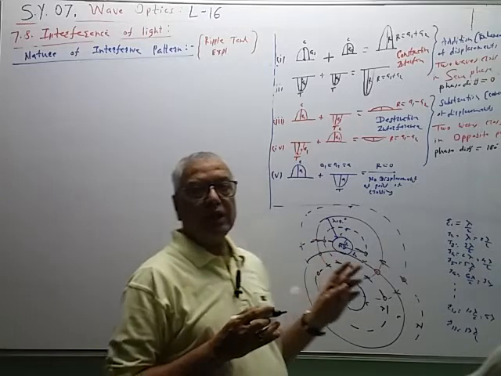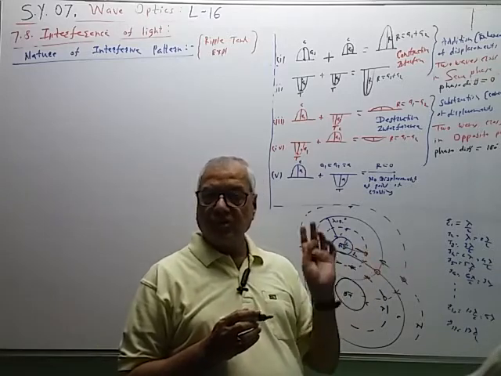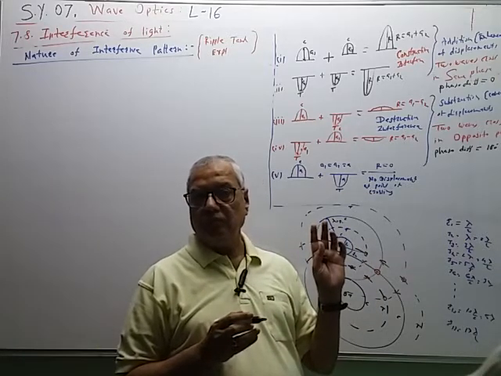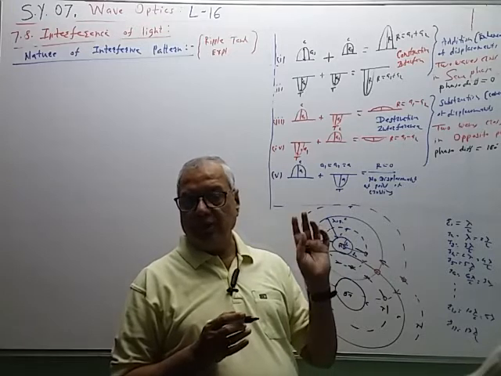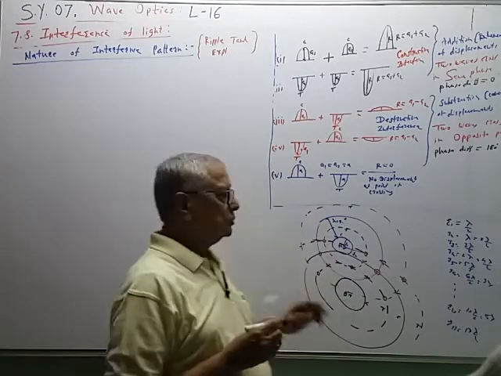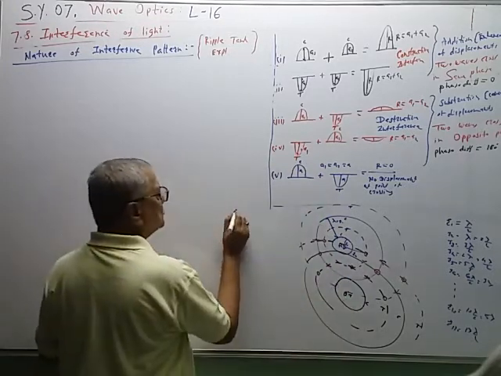Also, they should have same phase. They should have same amplitude. So such waves are called systematic waves.